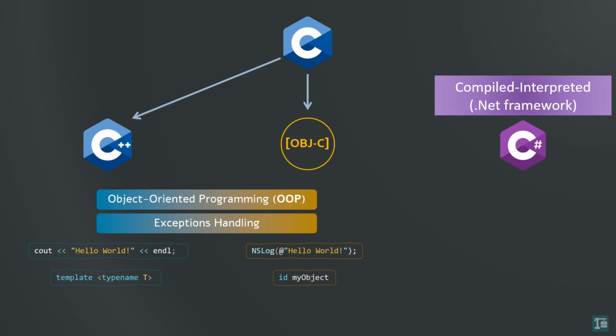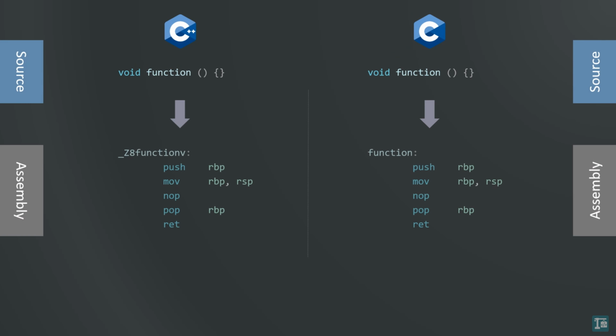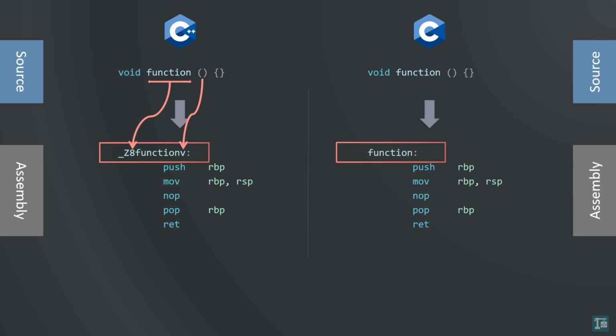One interesting aspect of C++ is name mangling. When you compile a function in C++, it encodes additional information into the name of the function in assembly code, including the length of the function name and the identifiers of the parameter types. This allows for function overloading, meaning you can have multiple functions with the same name but different parameters, something you can't do in C. When referring to C libraries from C++ code, you often need to use extern "C" to prevent name mangling and ensure the C library functions are correctly linked.